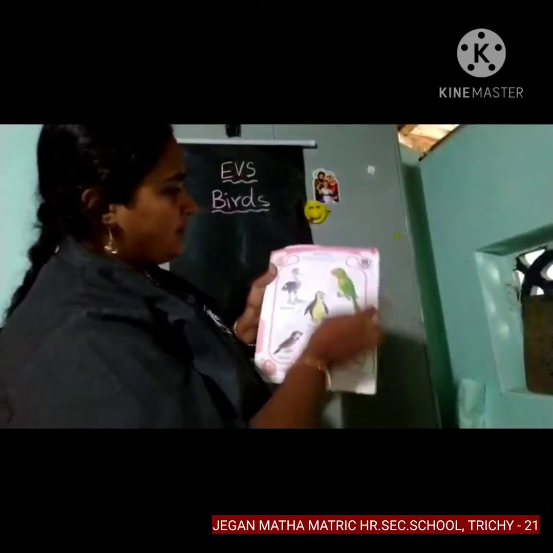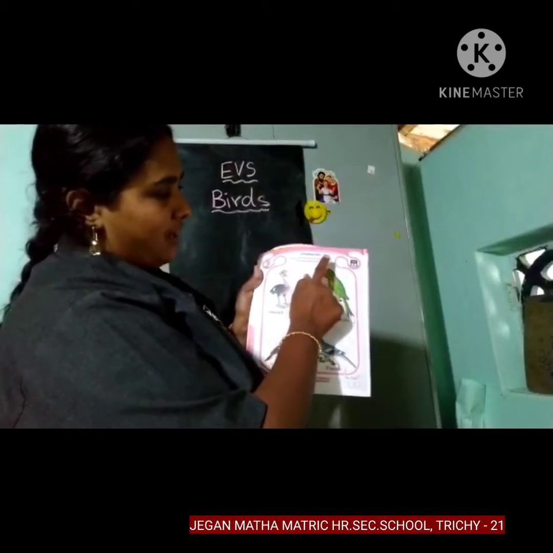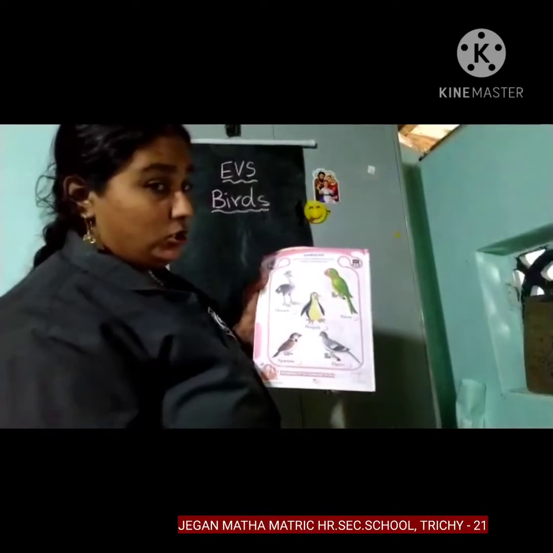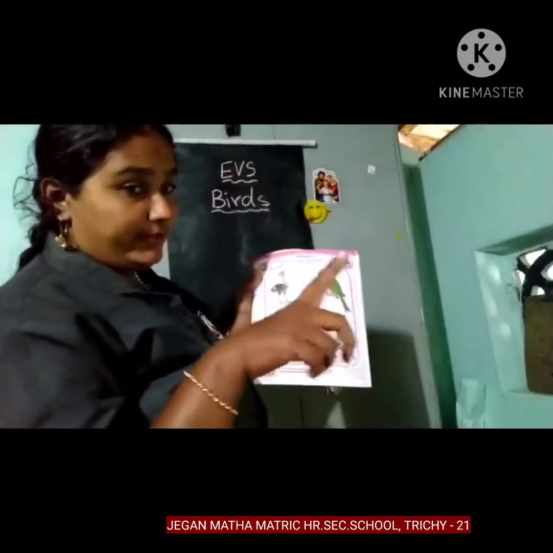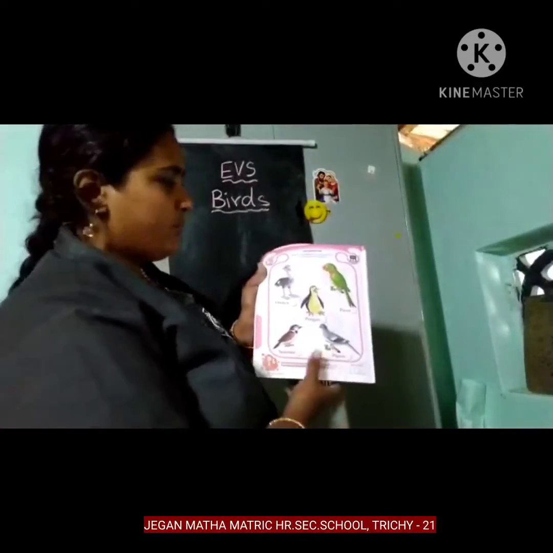Let's do the activity. Come on. So what is told? Tick the birds that fly and cross the birds that do not fly. So what you do? You have to put a tick on birds which can fly, and we have to put a cross on birds that cannot fly. Okay, come on, children.